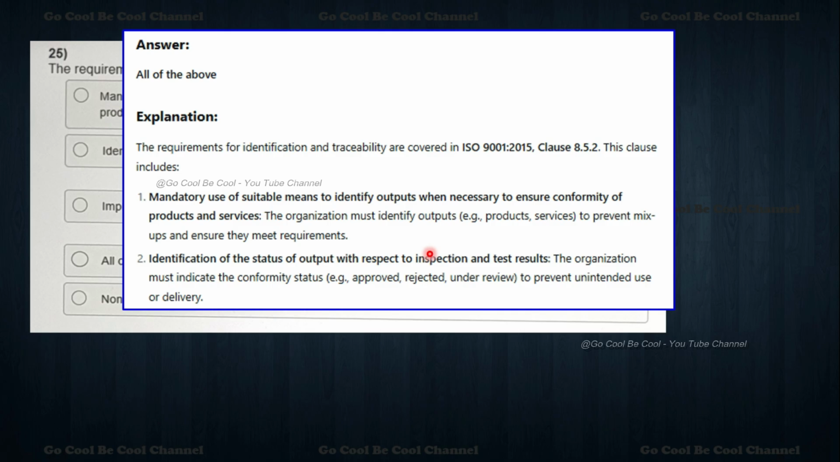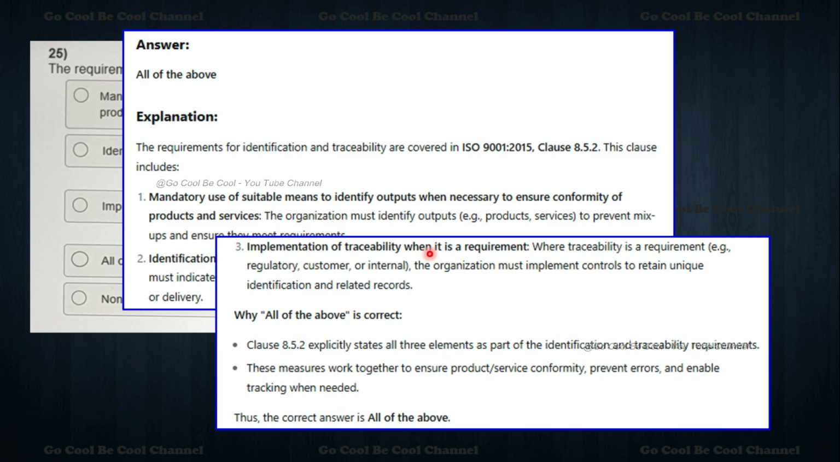So many kinds of traceability mechanisms are supposed to be there, like QR codes and barcodes, if they have them. Then implementation of traceability when it is a requirement. Why did we not take the third one? The thing is that traceability is required mainly where there is a regulatory, customer or internal requirement. These are all subsets, but all the above is the right answer. 8.5.2 explicitly states all three elements as part of identification and traceability requirements. These measures work together to ensure product and service conformity. That is a very important thing. All the above is the right answer.